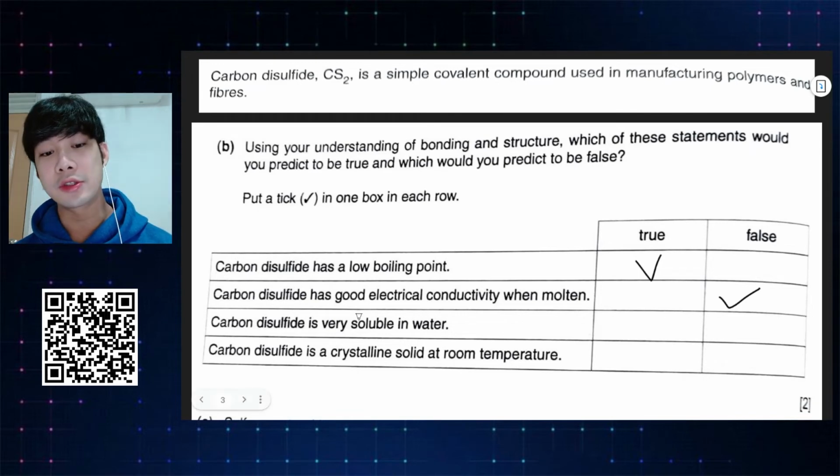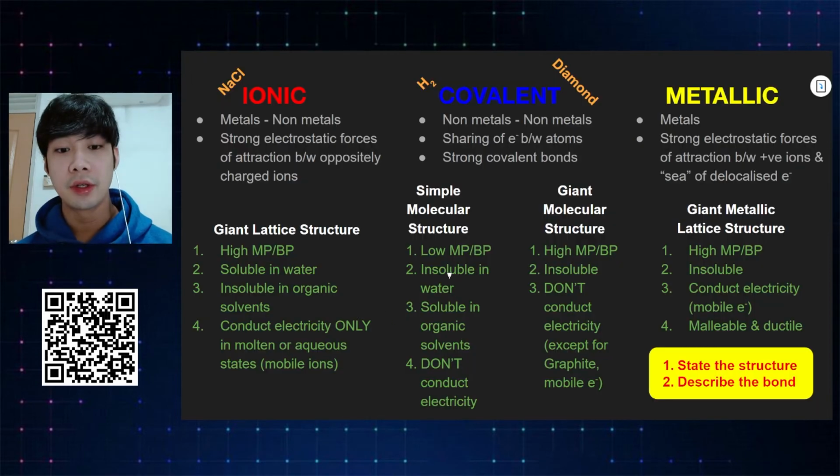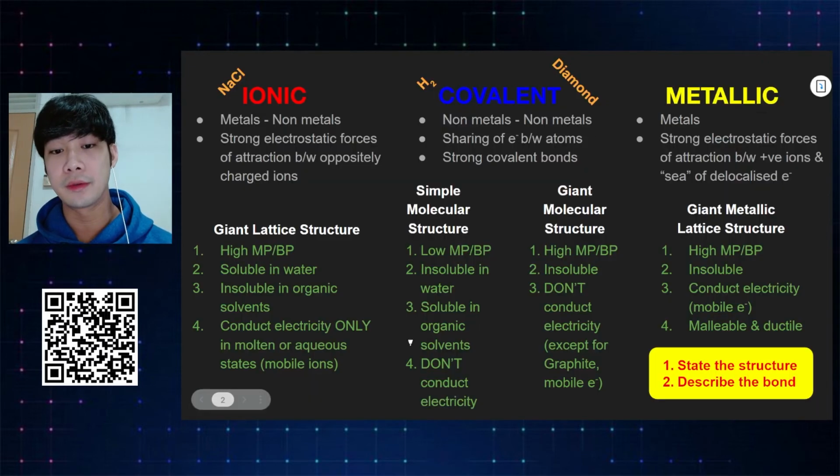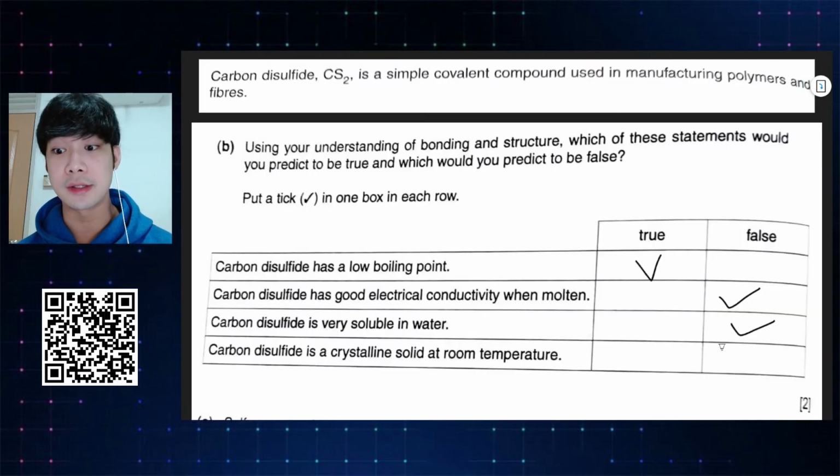CS2 is very soluble in water. Let's look at the cheat sheet. Simple molecular structures are insoluble in water. False. CS2 is a crystalline solid at room temperature. Low melting and boiling point means it's going to be a gas or liquid at room temperature. So the answer is false.